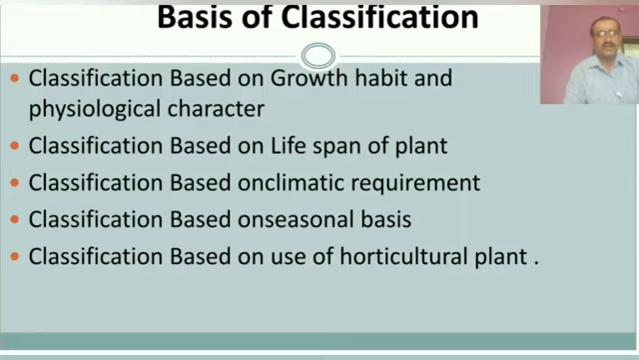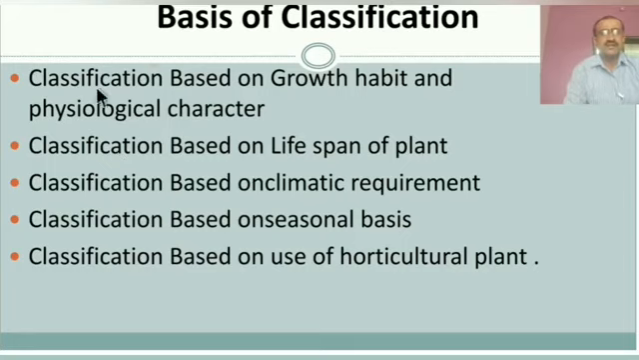They are seen here, in which the first one is the classification based on growth habit and physiological character. What is meant by growth habit? Growth habit is nothing but how the plant grows. What is the shape of the plant? What is the height of the plant? What is the form and appearance of the plant? They are included here. On the basis of these characters, the classification can take place.